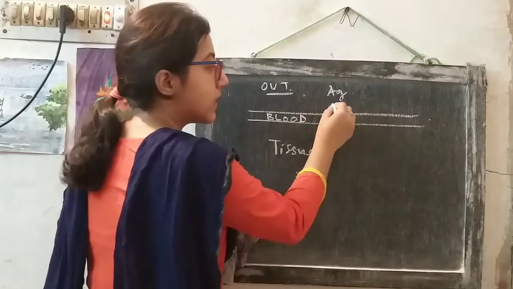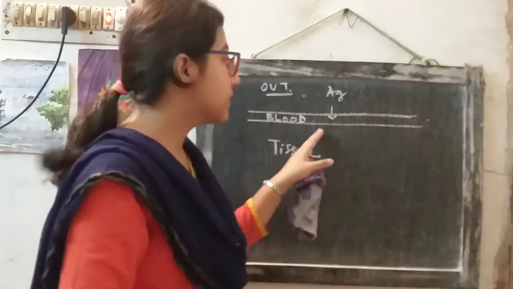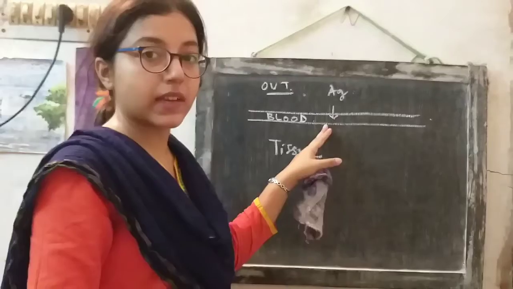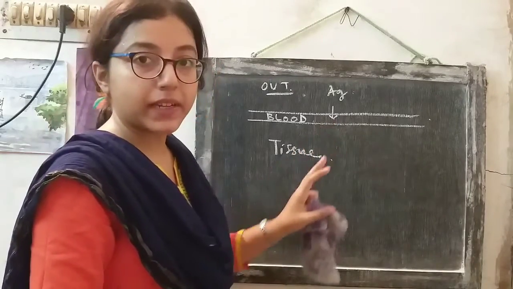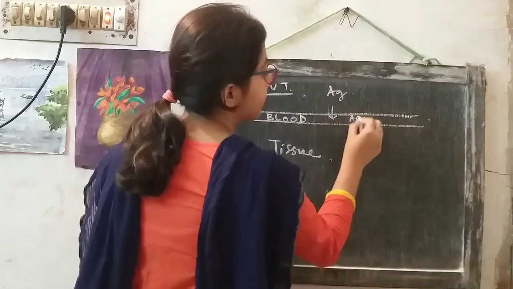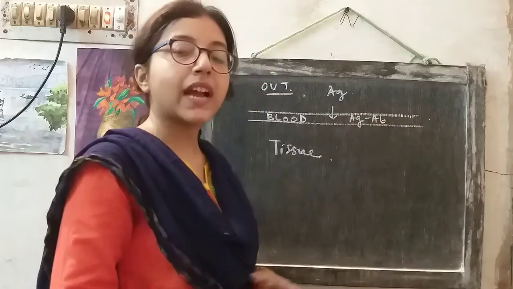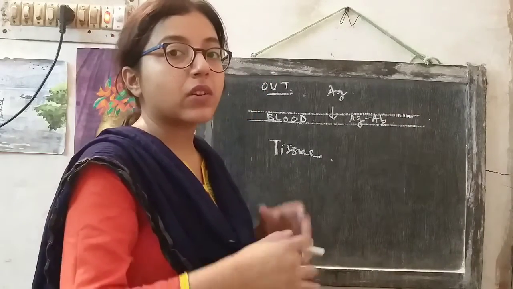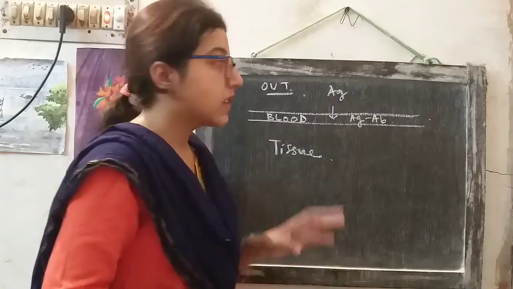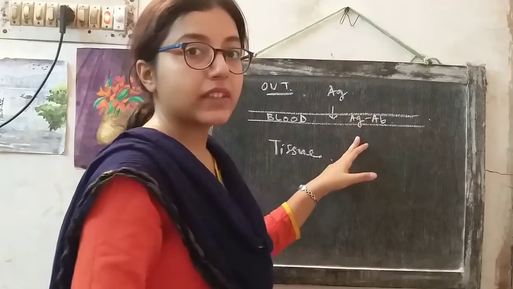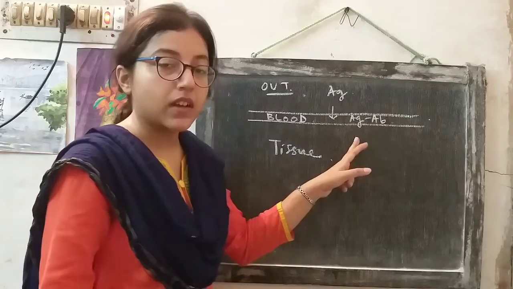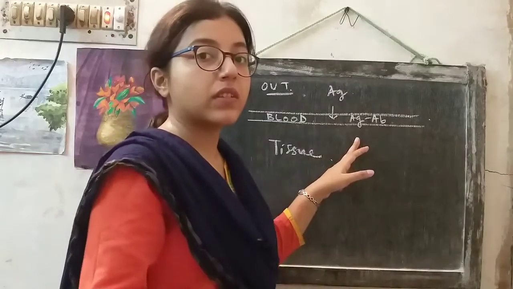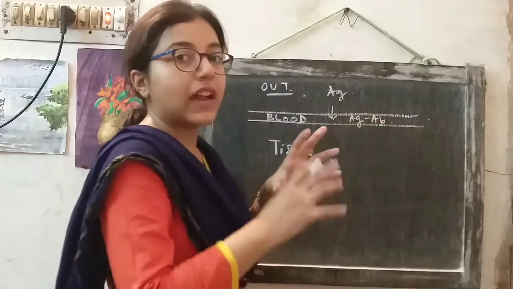Extracellular antigen enters the blood of the person. In the blood, antibodies are present, so antigen antibody complexes will be formed. The immune cells like macrophages, neutrophils, mast cells are all present in the blood. These cells will come and bind with the antigen antibody complexes by the Fc receptors present on the surface and form a large complex.